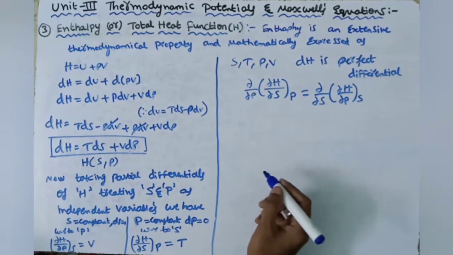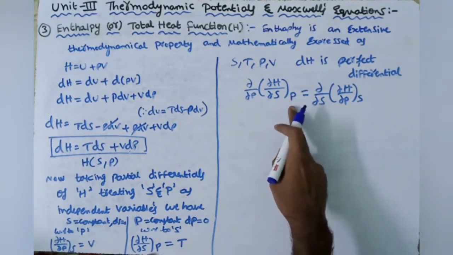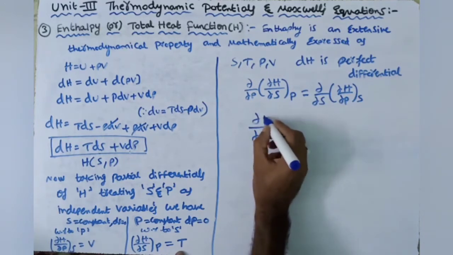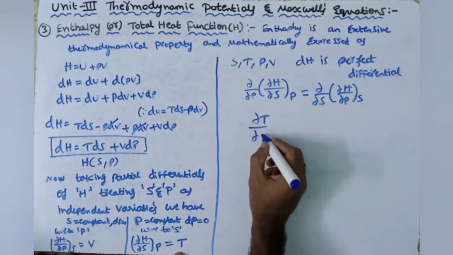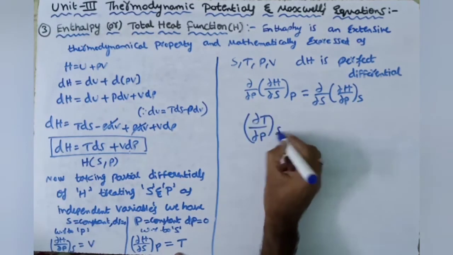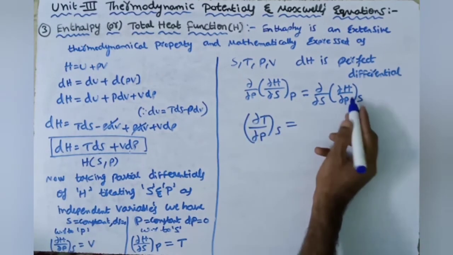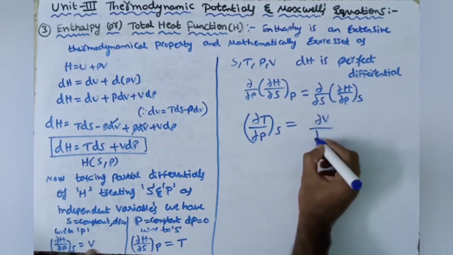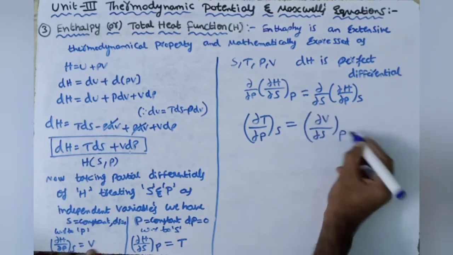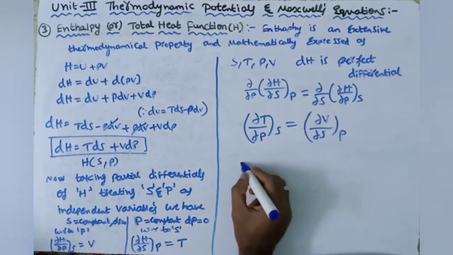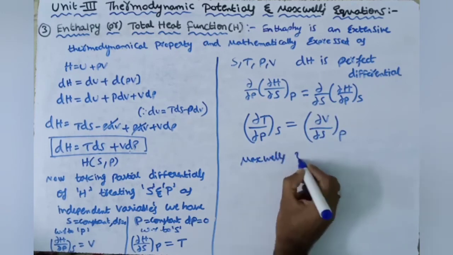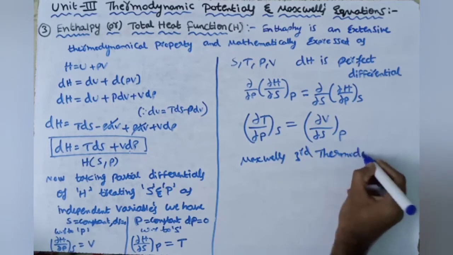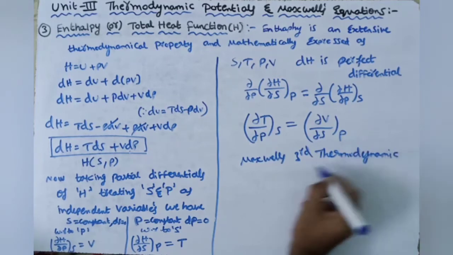Here we substitute in the place of ∂H/∂S at constant P, T. So we get ∂T/∂P at constant S is equal to, in the place of ∂H/∂P at constant S we put V. So this becomes ∂V/∂S at constant P. This is the Maxwell's third thermodynamic relation.